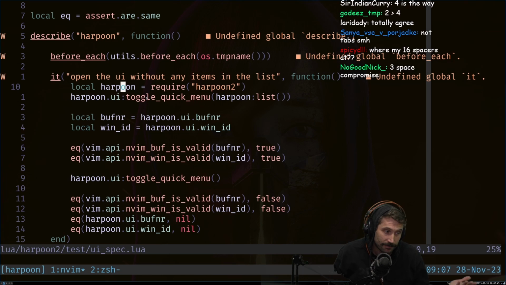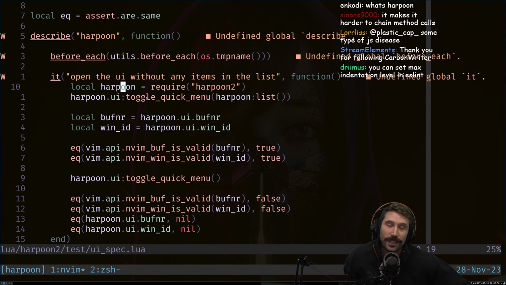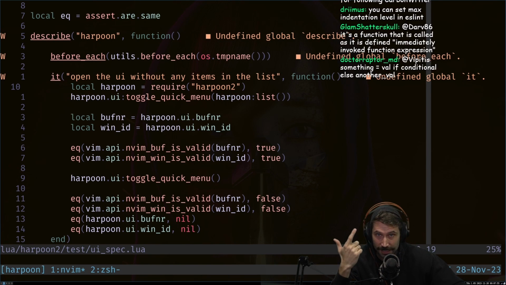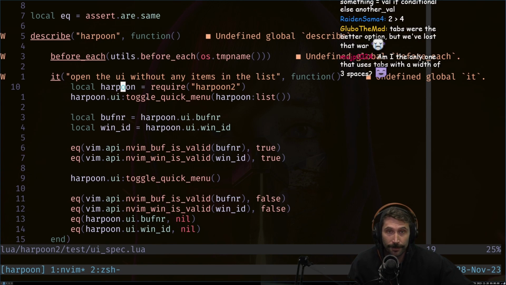Again, that is my take. You can have your take, okay? I don't care if you think vertical code is harder. I think it's easier. I think it's easier to debug. I think it's easier to step through. I think it's easier to add print statements in, okay? Personal opinion. So shut up.